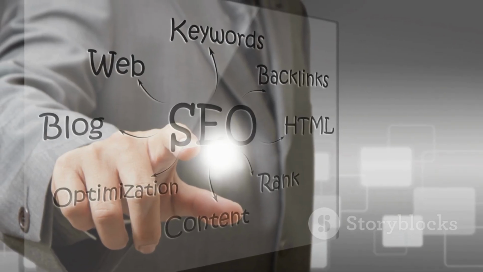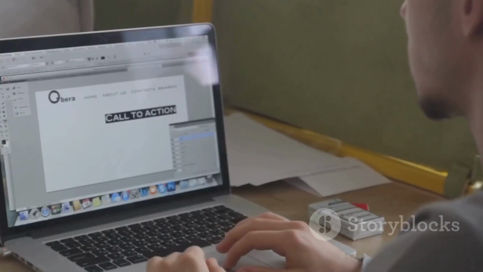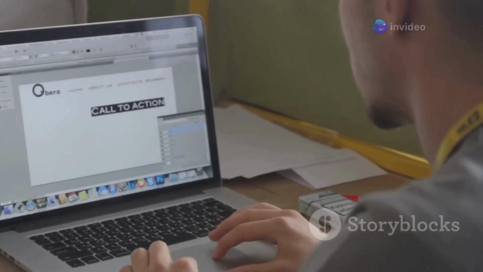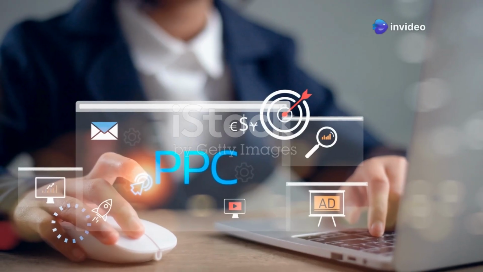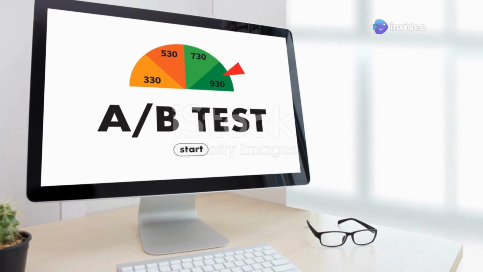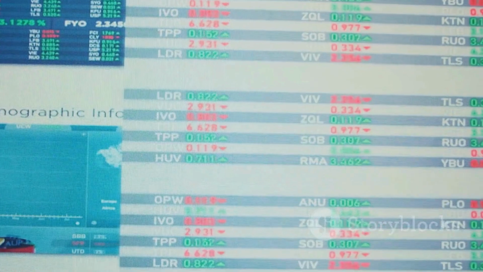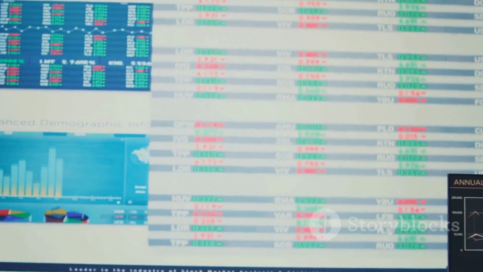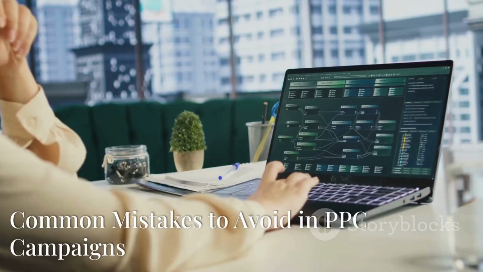Regularly review and refine your keyword list. Write compelling ad copy with a strong call to action. Use ad extensions for additional information and visibility. Test different ad variations to find the most effective combination. Monitor performance closely and make data-driven adjustments.